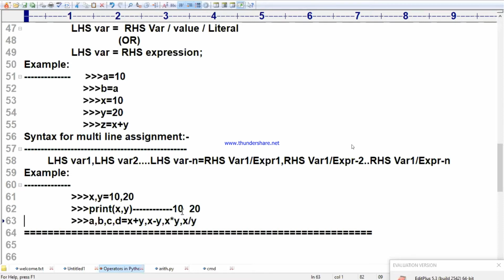Write a Python program which will accept, see my question, very, very powerful, which will accept any two values and interchange them without using third variable.